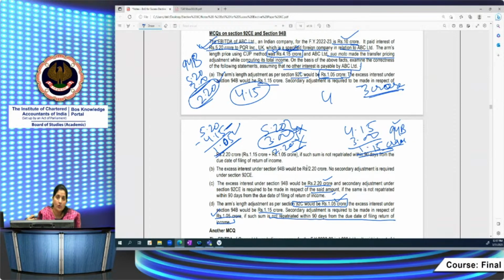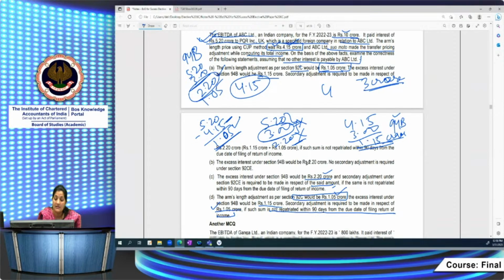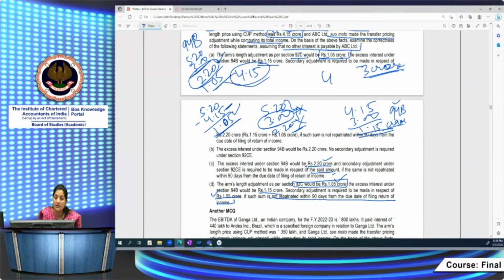What is he going to do? Then he himself is going to reduce the amount of carry forward. वो क्या करेगा? AO is going to reduce the amount of carry forward by the amount of this primary adjustment. So 1.05 से आपका वो reduce कर देगा. He is going to allow you only carry forward कितने का करेगा? 1.15 करोड़ का ही only allow करेगा carry forward करना.